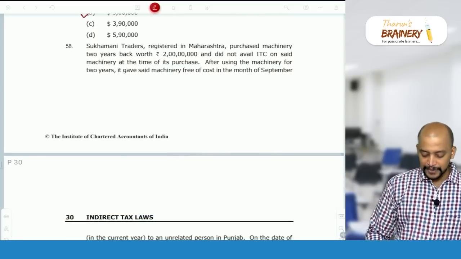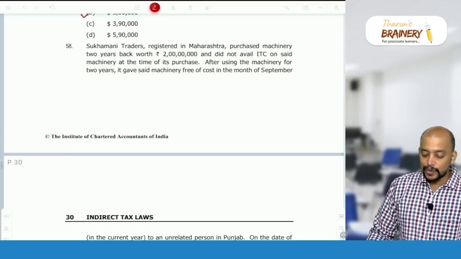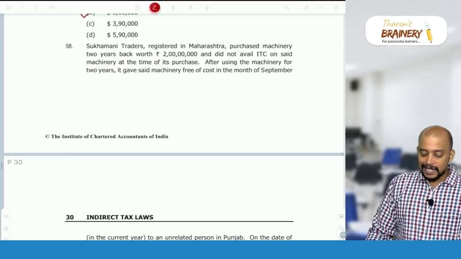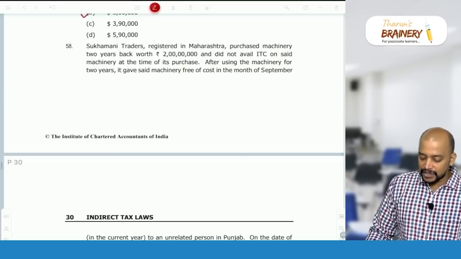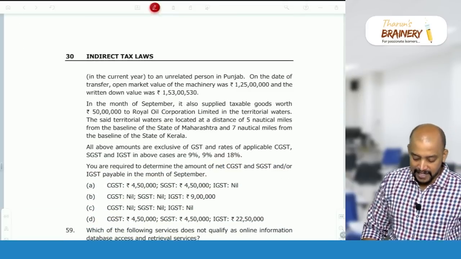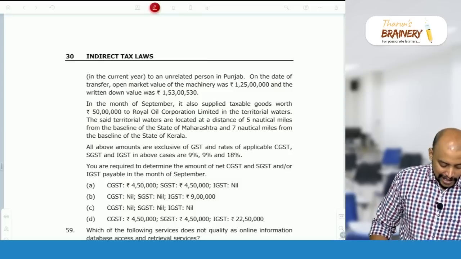Then 58. Sukamini traders registered in Maharashtra purchased machinery 2 years back worth rupees 2 crores and did not avail ITC at the time of purchase. After using the machinery for 2 years, it gave the said machinery free of cost in the month of September to an unrelated person in Punjab. Is it first of all a supply? Actually it is not a supply. Why is it not a supply?